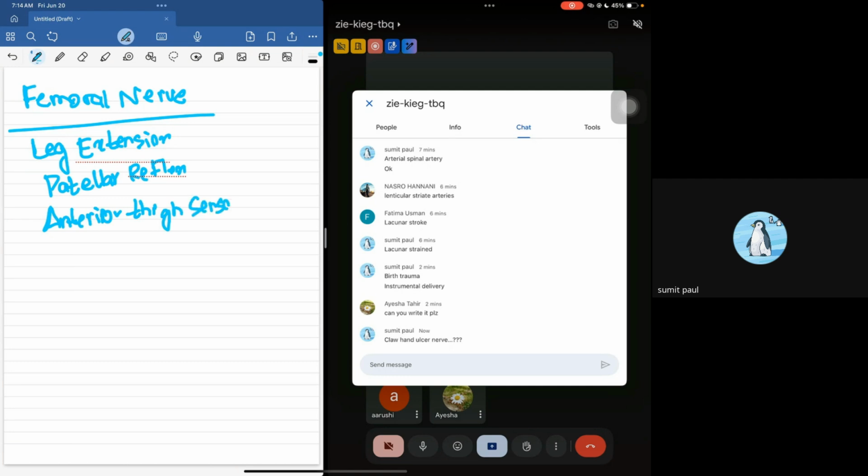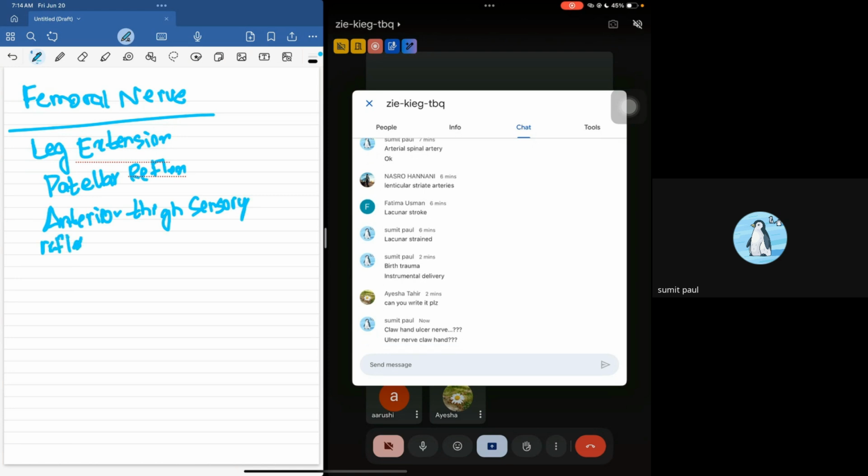Now, if they give you a question where a patient comes to you with a pelvic fracture or pelvic trauma... The ulnar nerve is also going to cause a claw hand. So there are different causes of claw hand. One of them is ulnar nerve injury, but Klumpke's palsy causes claw hand as well. Ulnar nerve claw hand is different, and I'm going to tell you about that when we cover the ulnar nerve.